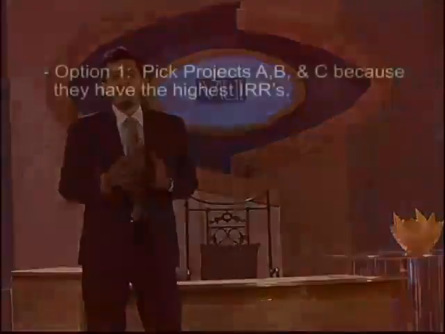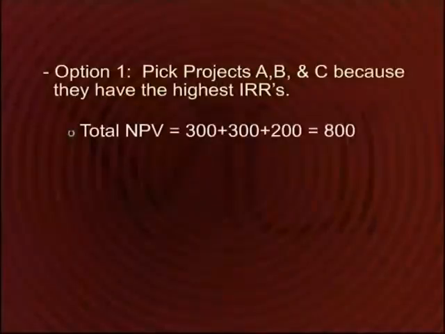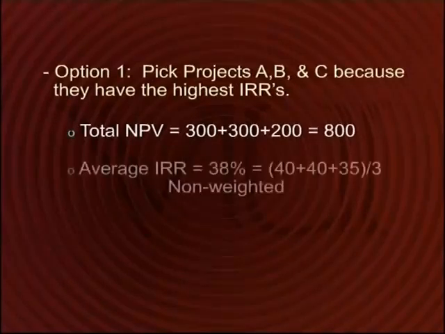So, quite simply, the combined NPV of these 3 projects will add up to 800 rupees, 300 plus 300 plus 200. The average IRR, a simple average, not a weighted average based on the investment size, a simple average of the different IRRs would come to 38%.